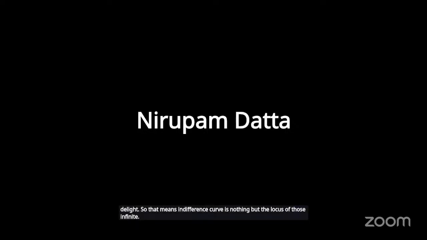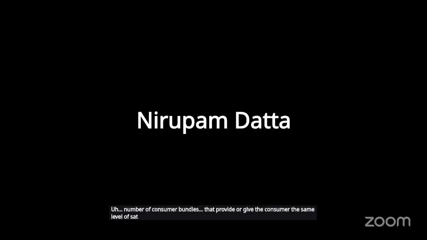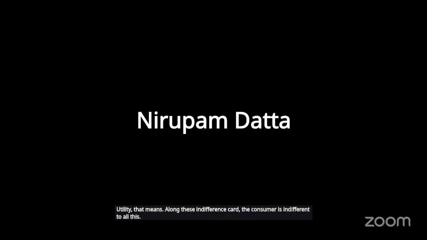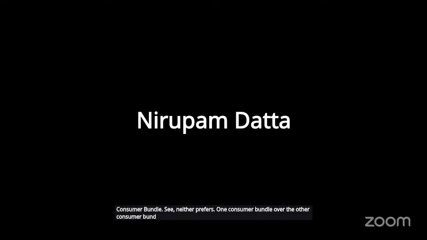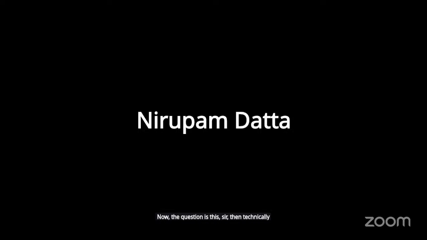So the indifference curve is nothing but the locus of those infinite number of consumer bundles that give the consumer the same level of satisfaction or utility. That means along this indifference curve, the consumer is indifferent to all these consumer bundles. He neither prefers one consumer bundle over the others. That's it. Now the question is, sir, how do we derive this indifference curve?